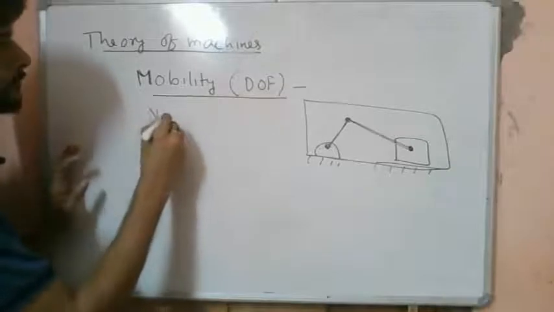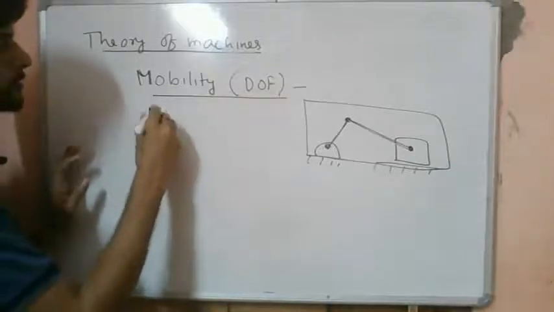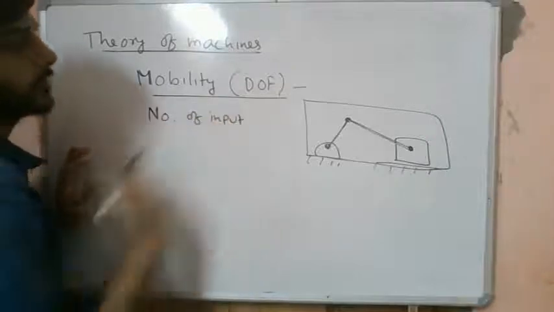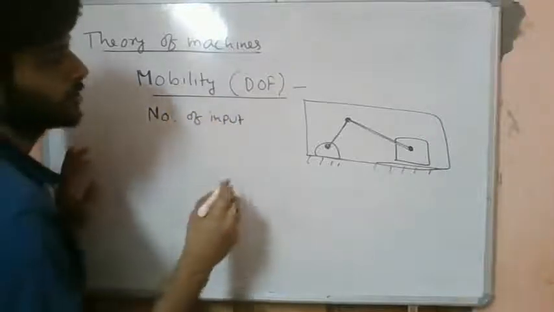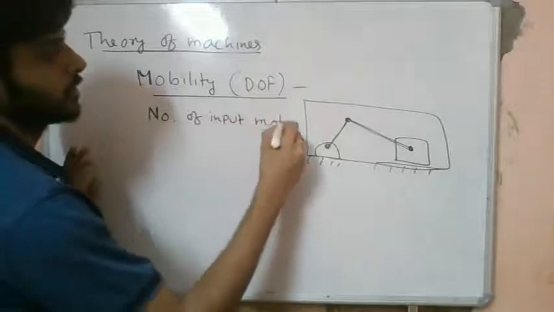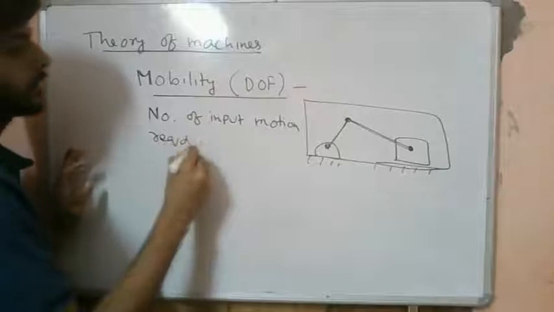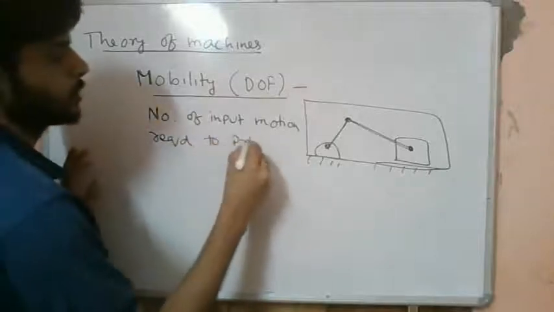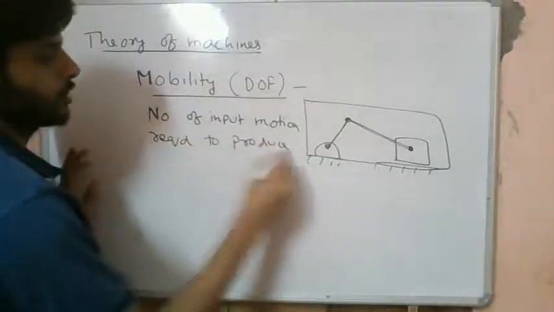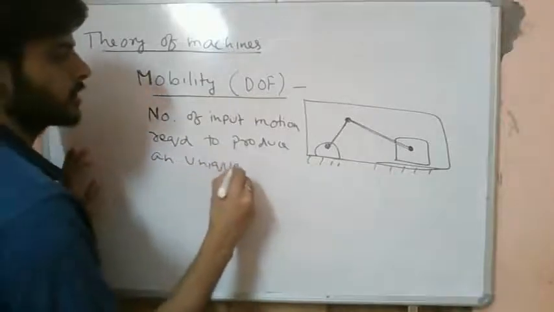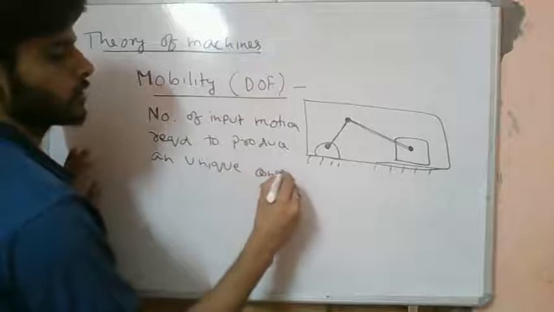Number of input motion required to produce a unique output motion, unique constrained output motion.